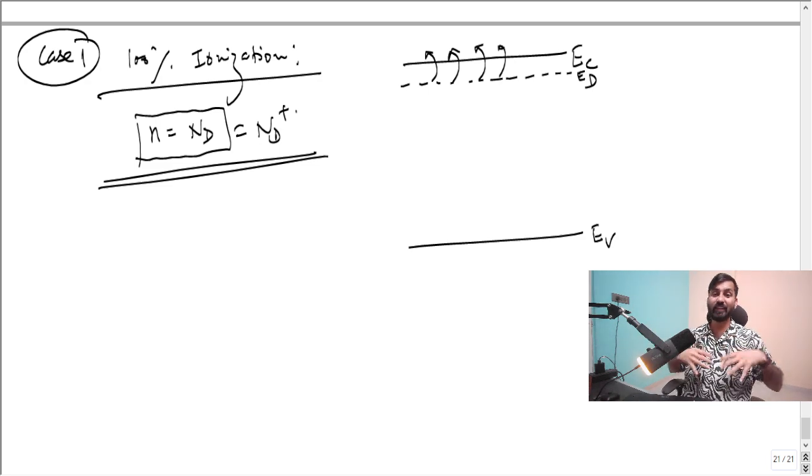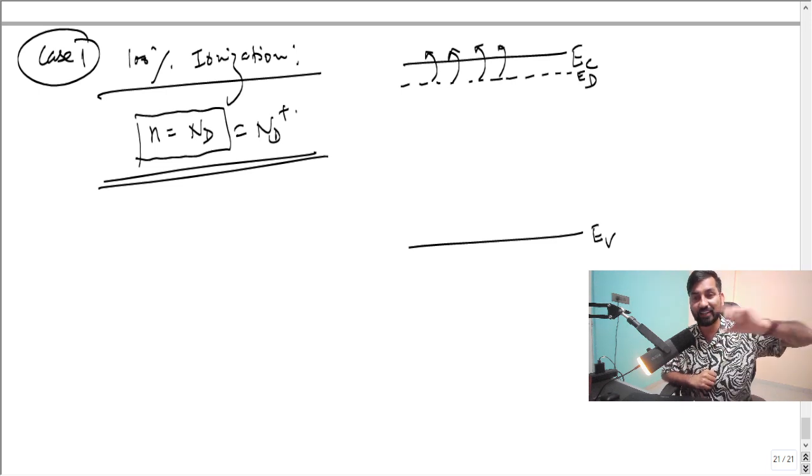But let's say there is incomplete ionization. Not 100% of donor atoms are contributing free electrons. Not 100% of donor atoms are getting ionized because of low temperature or whatnot, right? So this gap, remember that. Let's say you are introducing 100 phosphorus atoms, but they are not getting ionized. Only 60 got ionized, so 60%, out of 100. Understand the fraction that is getting ionized.